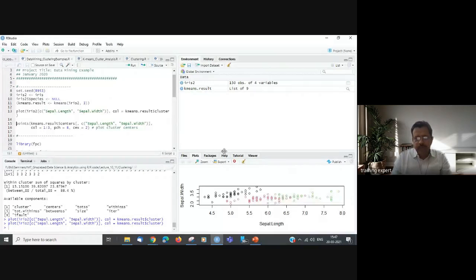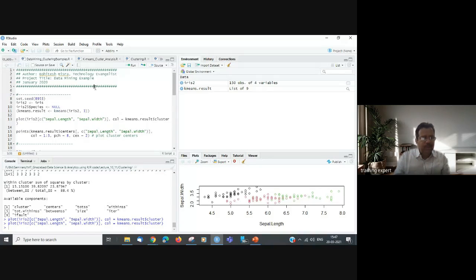Just give me an idea, are you able to see the R code now? Shikha, can you help me identify that? It's visible to us. Yeah, fine, thank you. So now I will be running the R code, and I'll explain how the clustering can be done.